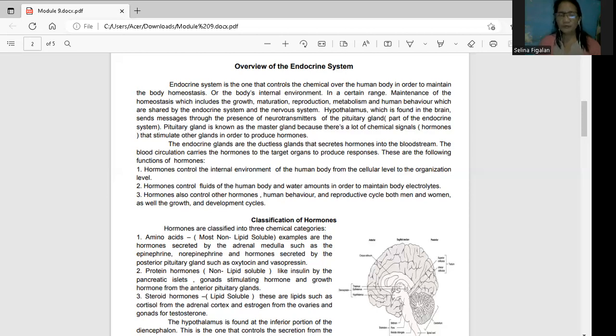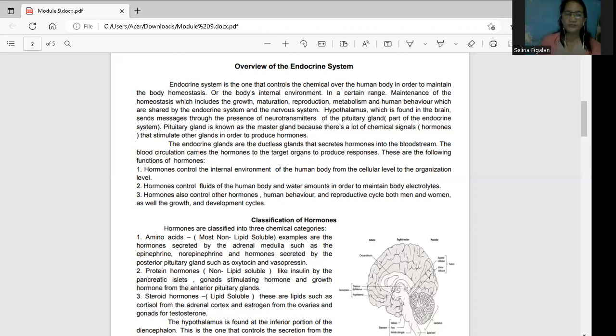Classification of hormones. The hormones are classified into three: the amino acid hormones, protein hormones, and steroid hormones. So epinephrine and norepinephrine are under the amino acid hormones. But when you say pancreas-related, for example insulin, glucagon, growth hormone, and your anterior pituitary gland hormones, those are under the protein hormones. But when you say steroid hormones, yung mga anti-inflammatory hormones, anti-inflammatory drugs, governed sila ng steroid hormones.